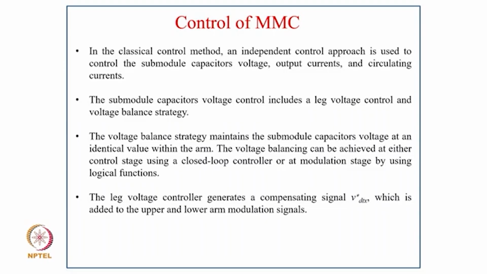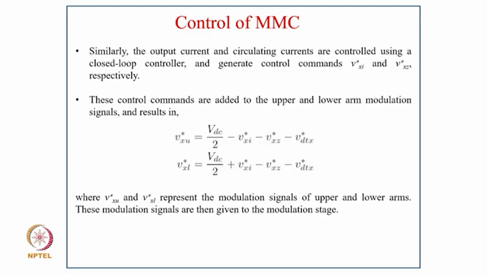So the leg voltage controller generates a compensating signal which is added to the upper and lower arm modulation signal. Similarly, the output current and the circulating currents are controlled using a closed loop controller, and they generate the commands Vxi star and Vxz star respectively.